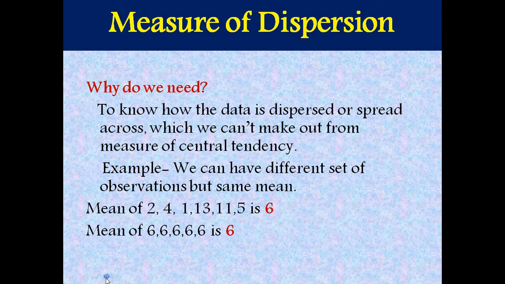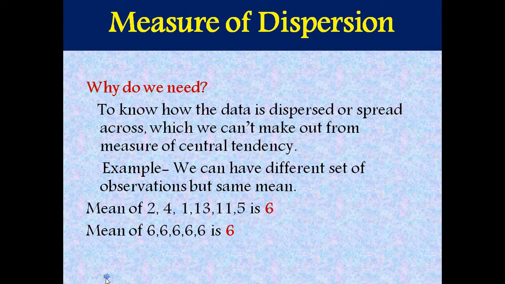Mean of 2, 4, 1, 13, 11, 5 is 6. And the mean of set 2, 6, 6, 6, 6, 6 is again 6. So here we have two different sets of observations, 1 and 2, but the mean value is 6. So from this mean value, which is the same, 6, we can't make out